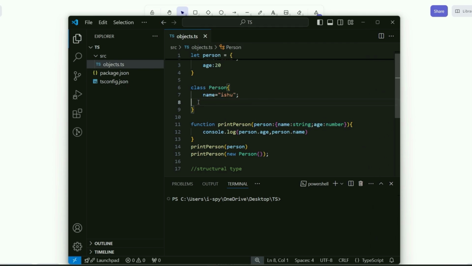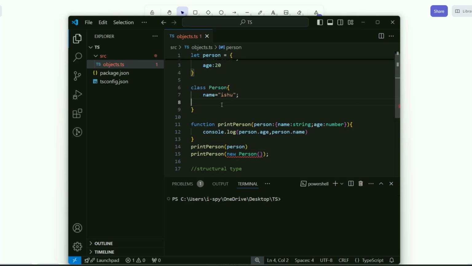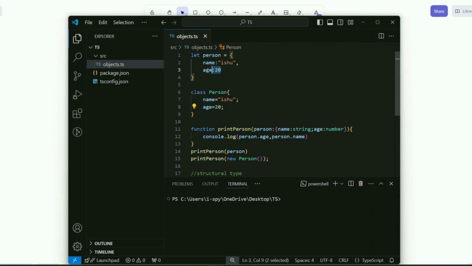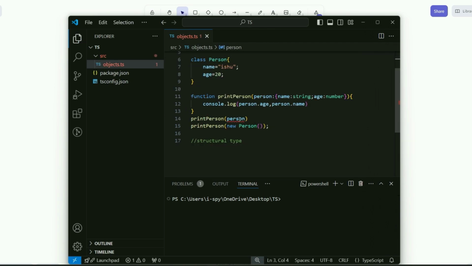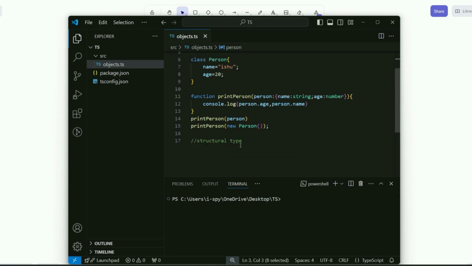If you do this, now it is complaining because it doesn't have age. If you pass it, it is not complaining because it now has age. Same for the object. If you do it, it's gonna start complaining. It doesn't have age. If you set it here, now it is not complaining.